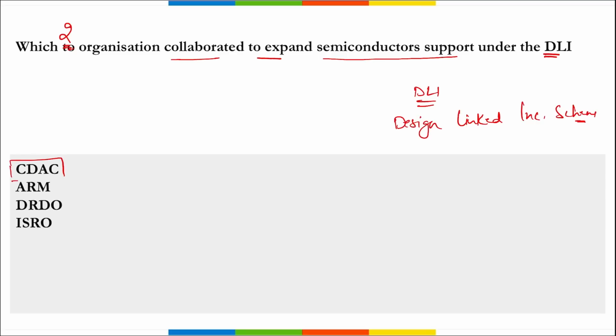It is CDAC, that is your Center for Development of Advanced Computing, and ARM, correct, that is your two organizations. They collaborated together where they will be working together to expand their support towards semiconductors under this DLI scheme. If we talk about CDAC, it is your Center for Development of Advanced Computing. They collaborated with UK based semiconductor IP company ARM through the ARM Flexible Access for Startups, that is AFAS, right. And this is basically to support the production of semiconductors under this DLI scheme.